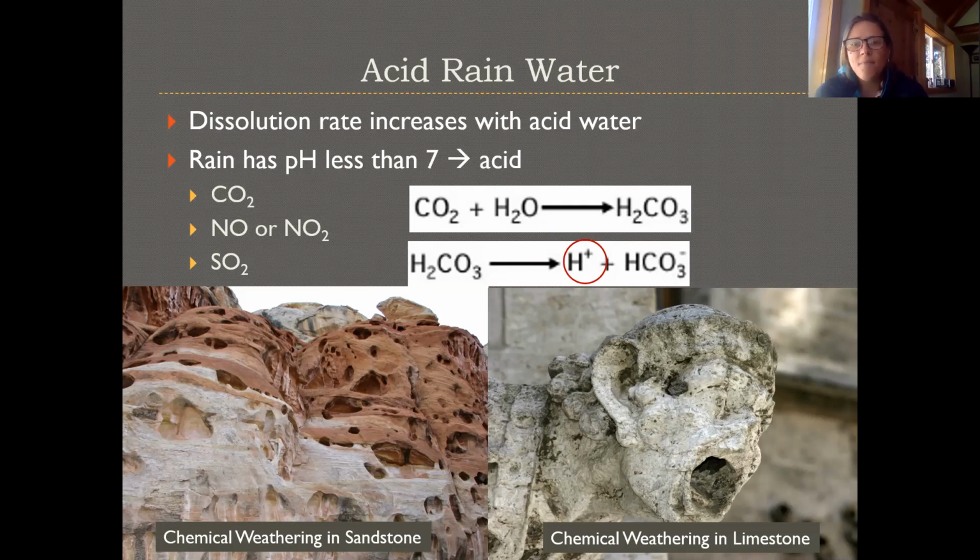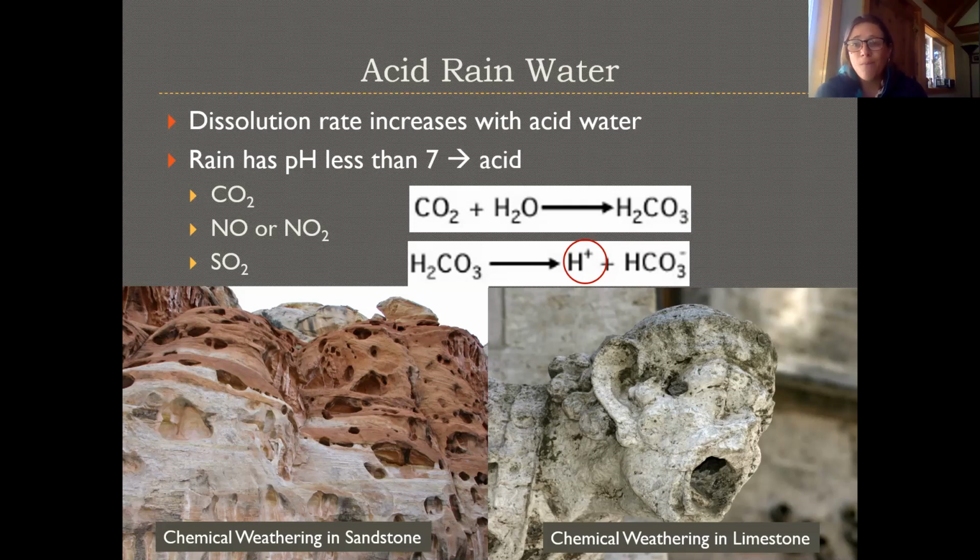And then that carbonic acid can dissociate into hydrogen ions and carbonate ions. And those H plus, those hydrogen ions, are really what makes an acid an acid. Those H pluses have a lot of force, a lot of vigor. They go around and they're very reactive with other compounds in the environment, and they can break them apart. And so that's what an acid is. So all rainwater is slightly acid.